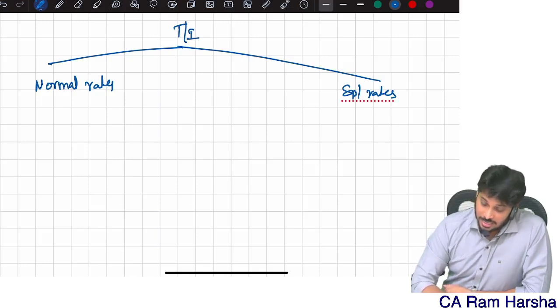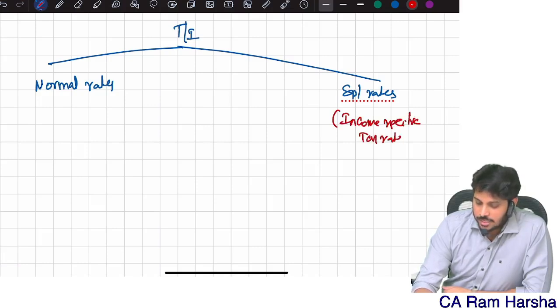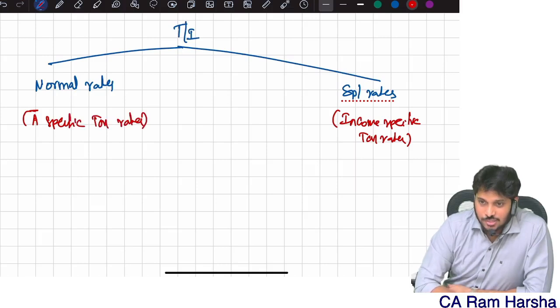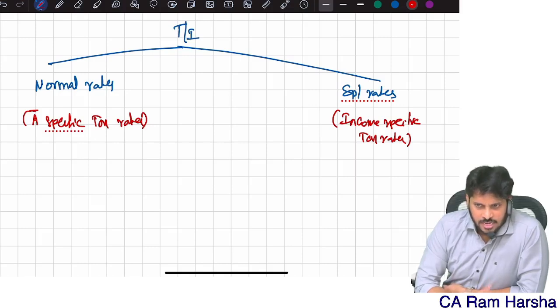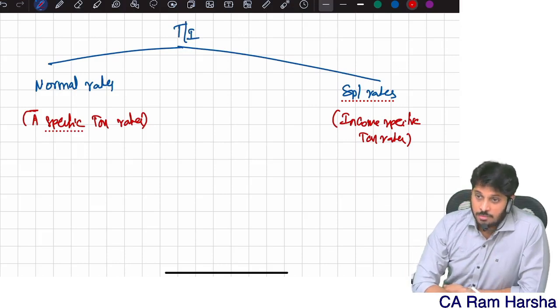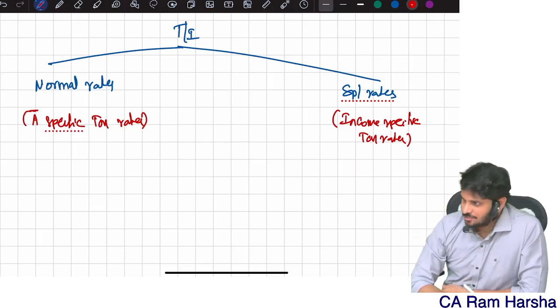More clearly, assessee specific tax rates. What are they? When I say individual, what is the tax rate? Up to 2.5 lakh 0, 2.5 lakh to 5 lakh 5%, 5 lakh to 10 lakh 20%, beyond 10 lakh 30%. The moment we say individual, this is the tax rate. The moment we say company, 30% flat. Partnership firm, 30% tax rate. Foreign company, 40% tax rate.